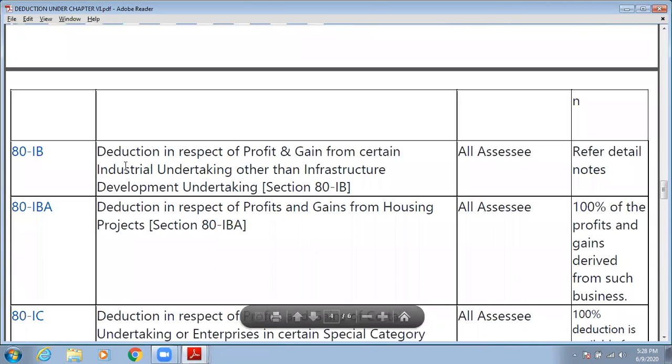In the last lecture, we discussed the reduction under section 80 IB. Reduction in respect of profit and gain from certain industry undertakings other than the infrastructure development undertakings. So this reduction is available to the organizations or undertakings which are engaged in business other than infrastructure development. For that we have seen the detailed notes.